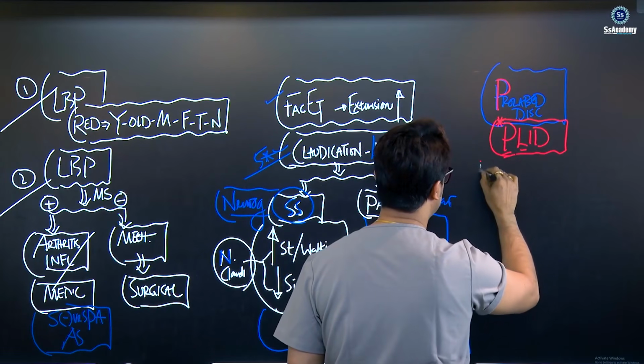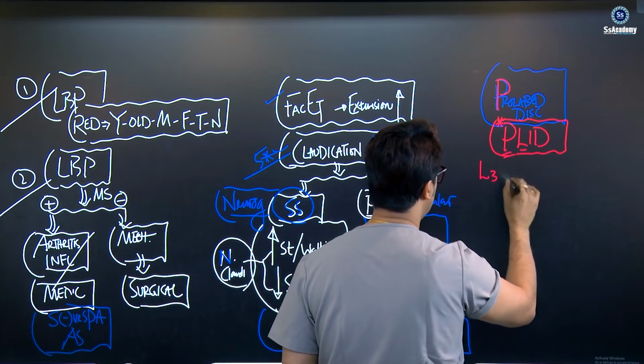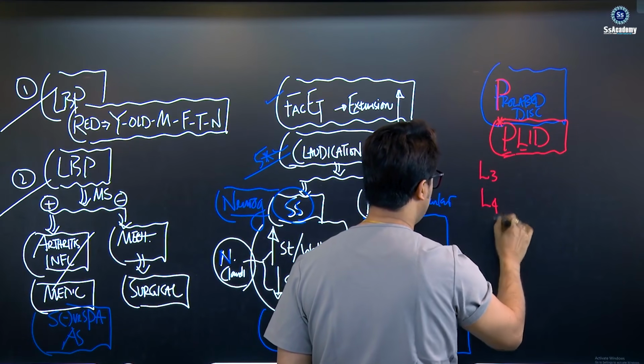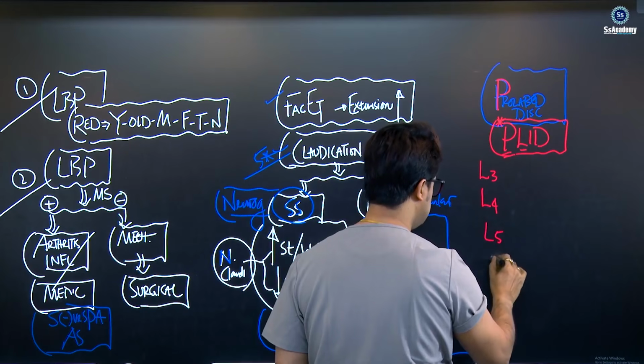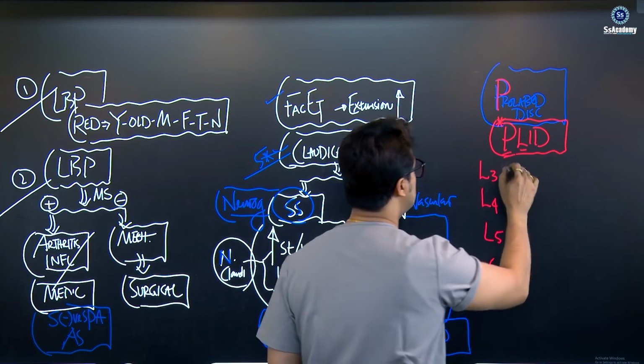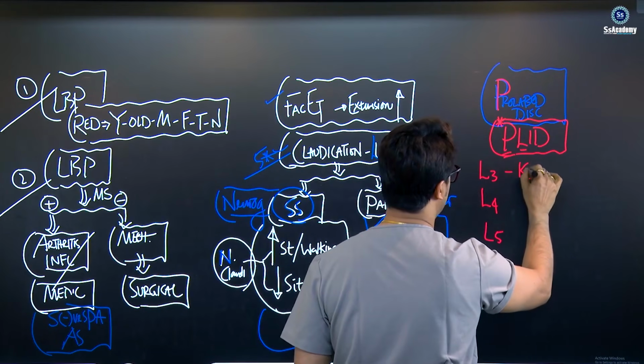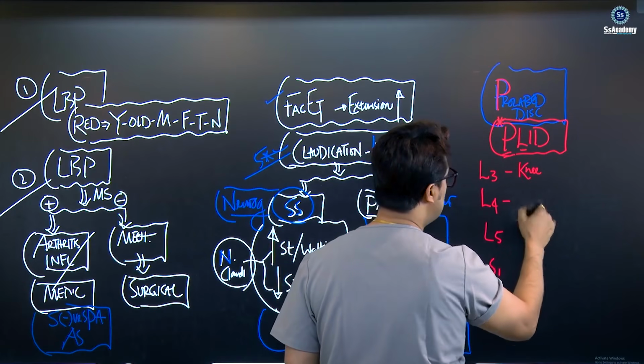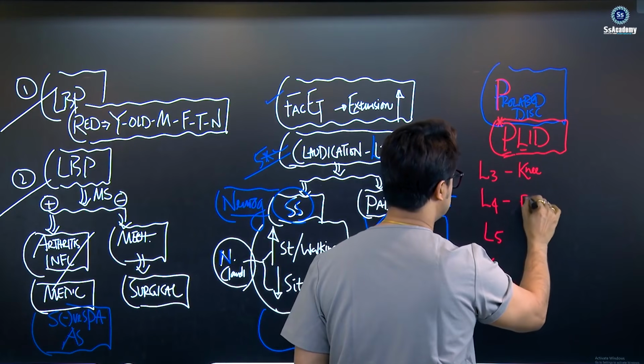So what is this? We can understand. Is it in lumbar 3? Is it in lumbar 4? Is it in lumbar 5? Is it in S1? So just remember, the single word for 3 is knee. 4 is down to the floor, down to the floor.